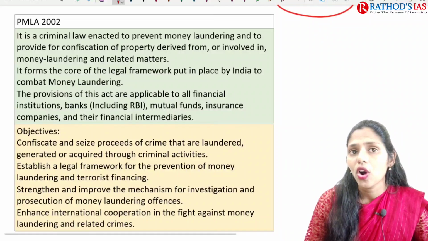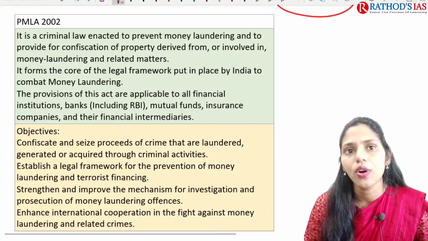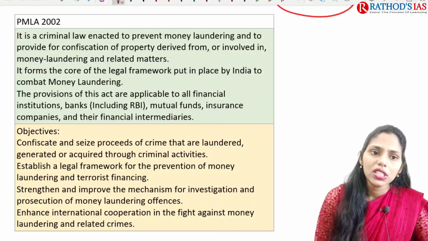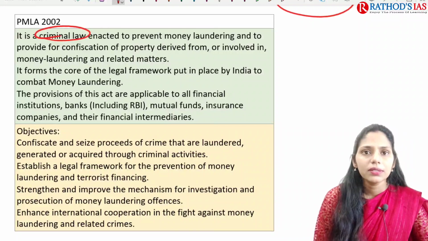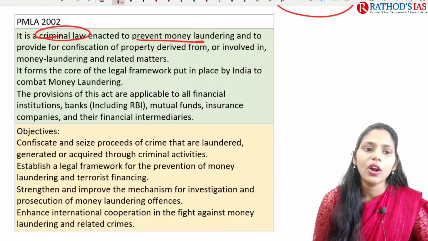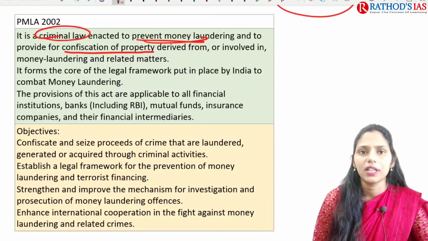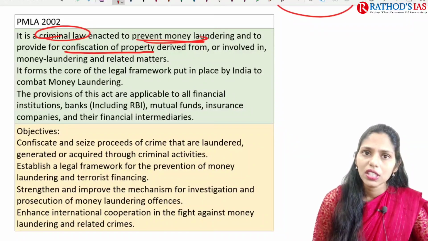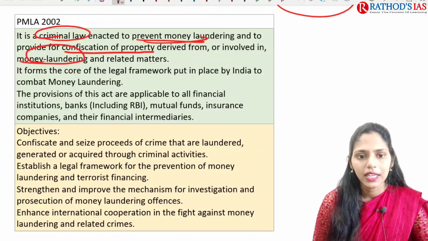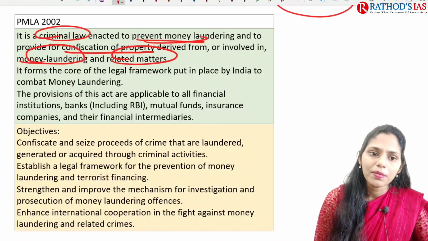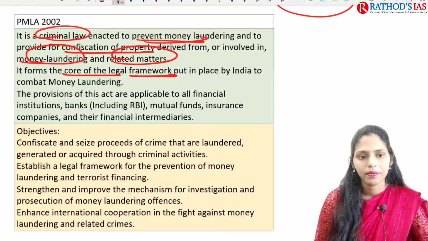And what exactly does this Act talk about? It is a criminal law mainly enacted to prevent money laundering, and it also provides for the confiscation of property involved in money laundering and related matters, and it forms the core of the legal framework.